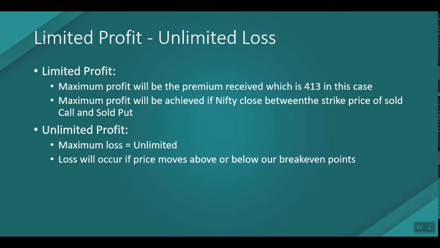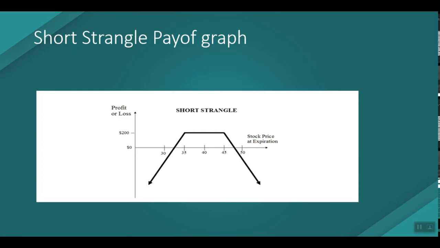This is the payoff graph of a short strangle. Here you can see this is our 10,000 strike put option, and this is the 10,500 call option. We'll be at the maximum profit of 413 rupees if it expires at this level. You can see that our profit gets lower whenever it crosses our sold strike prices, and it keeps reducing till the level of the break-evens. After that you can see that it has unlimited losses.